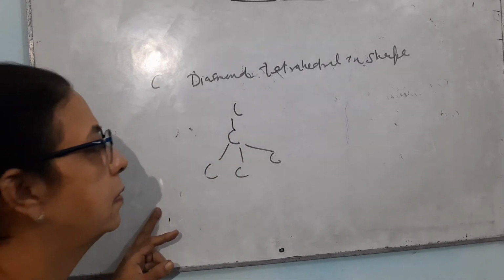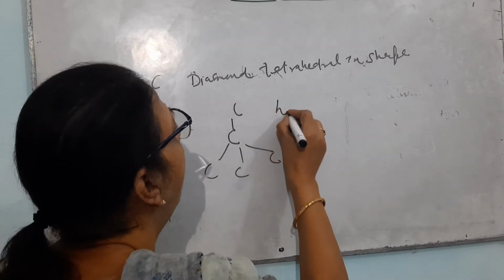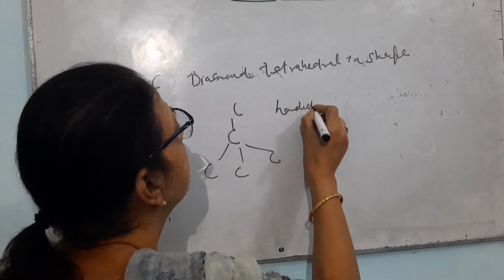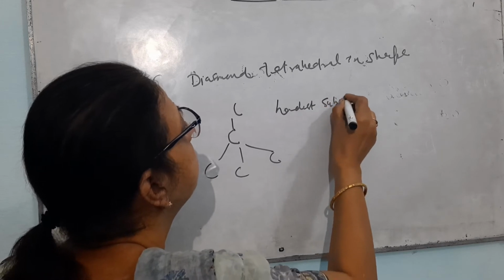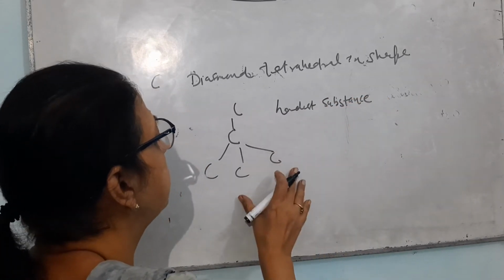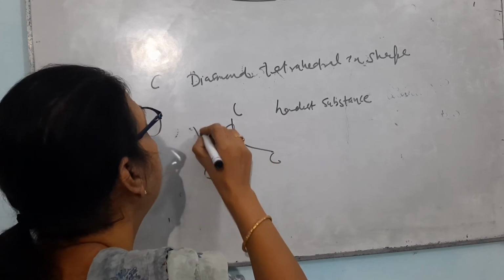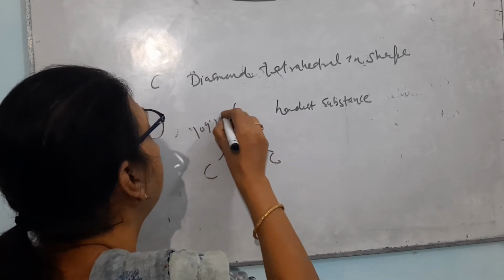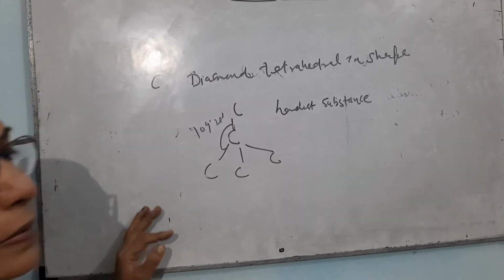This makes diamond the hardest substance. The bond angle is 109 degrees 28 minutes. It is tetrahedral.